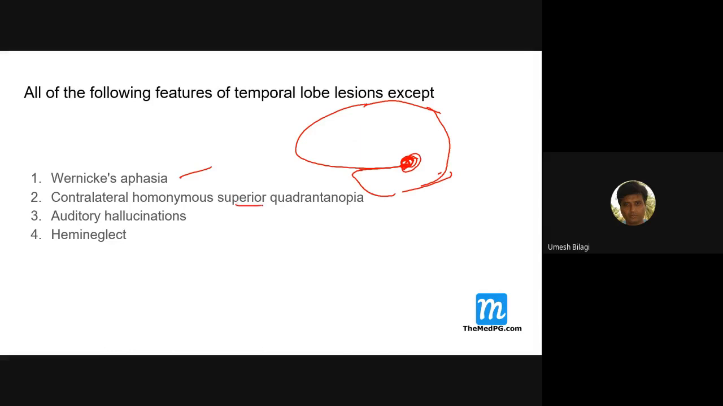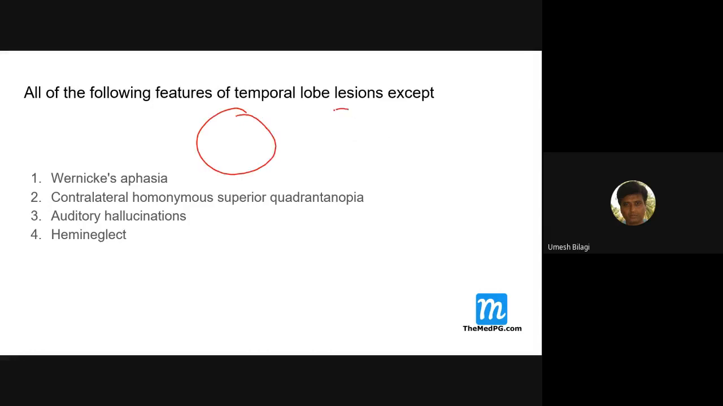Contralateral homonymous superior quadrantanopia. I will show the optic tract and all that. Why is it a quadrant? What is quadrantanopia? It is loss of vision in the superior quadrant of the contralateral side. So these are the visual fields of both eyes.